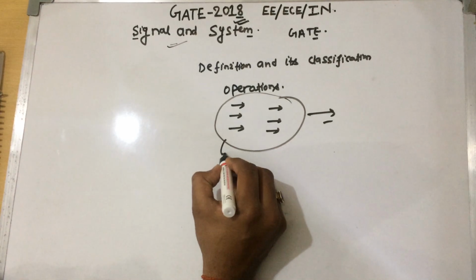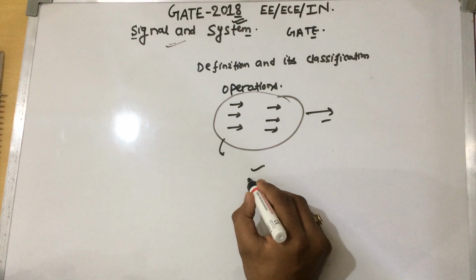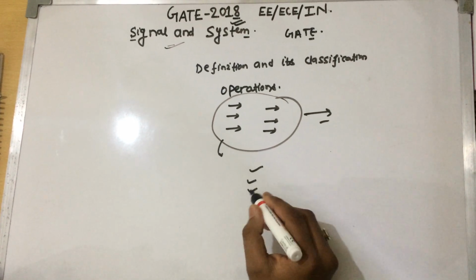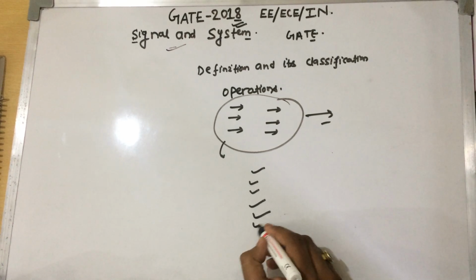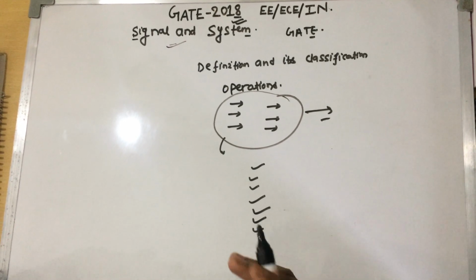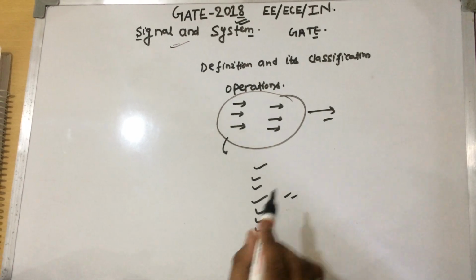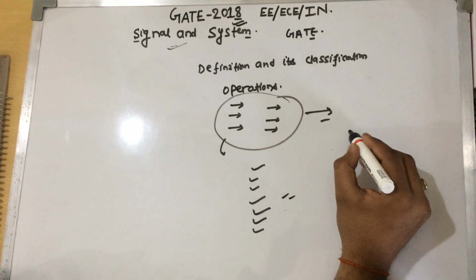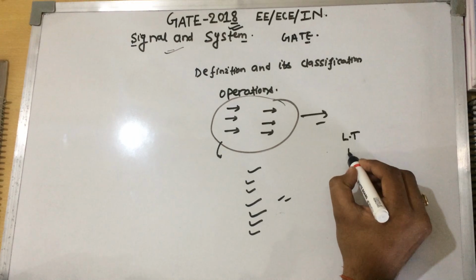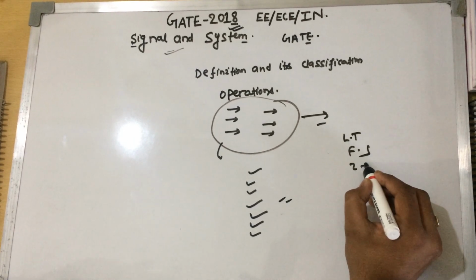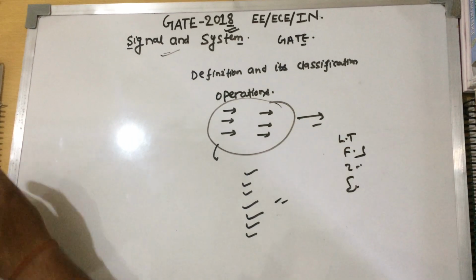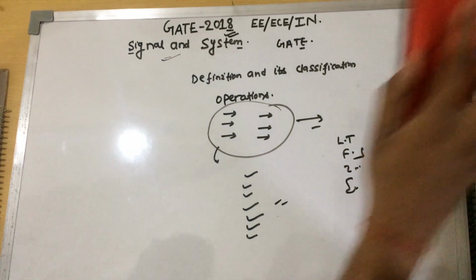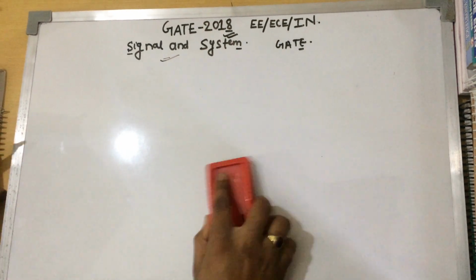Then we will discuss continuous time Fourier transform and basic system properties, that is static system, dynamic system, causal system, linear system, time variant or time invariant system in the further classes. And we will discuss some of the transforms, that is Laplace transform, Fourier transform, Z transform and sampling theorem. Now let's start with our basics of signals and systems.